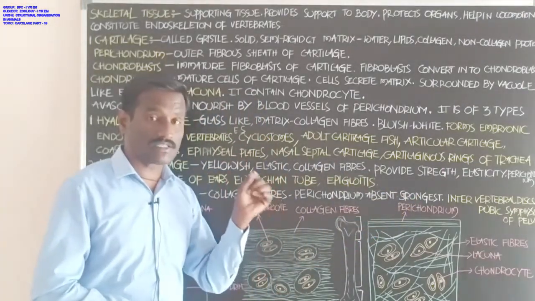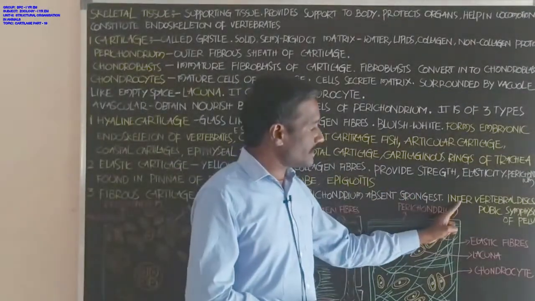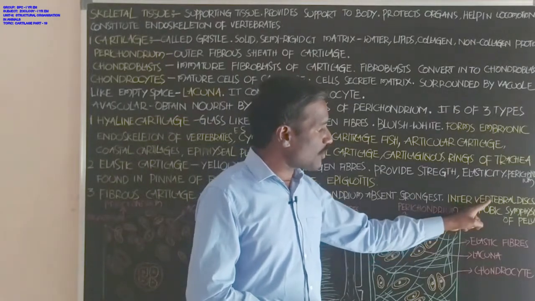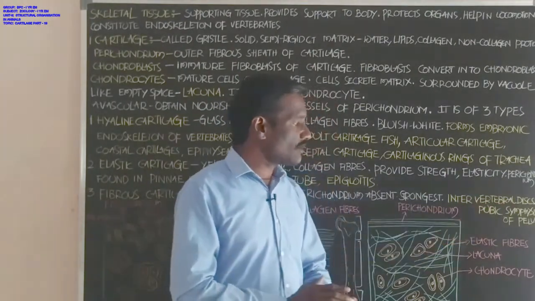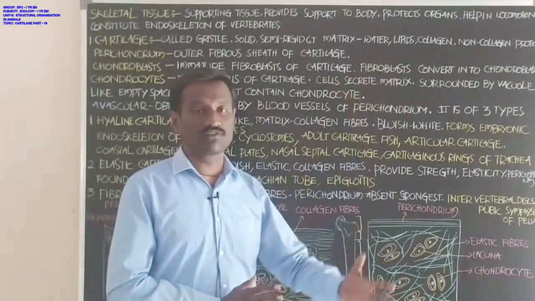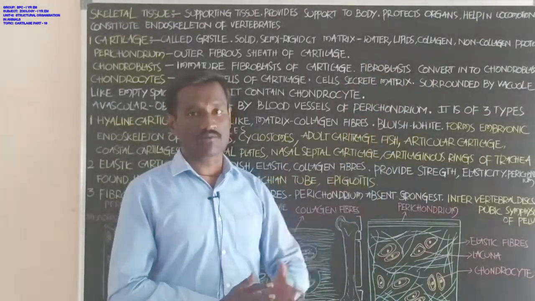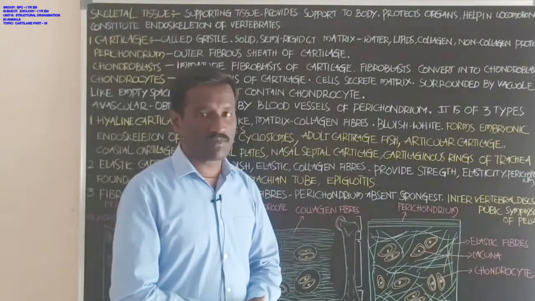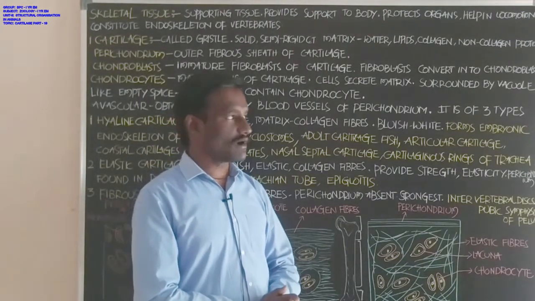Fibrous cartilage is the strongest of all types of cartilage. It is present in the intervertebral discs. An intervertebral disc is a disc present between the vertebrae of the vertebral column, or backbone. These discs are formed by fibrous cartilage.